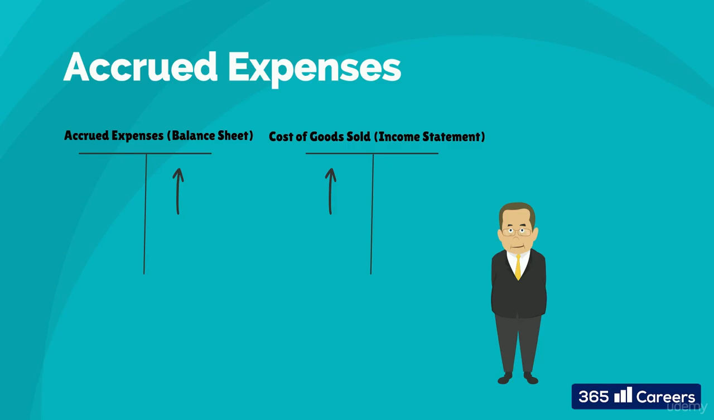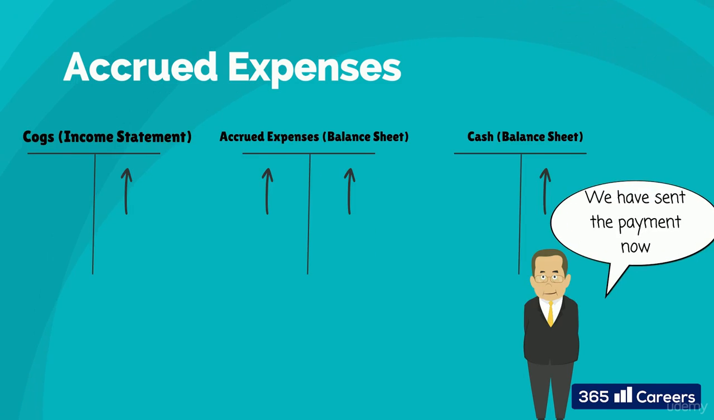days have passed. An expense will be registered in the income statement because the sugar has been used in the company's production process, and a liability will be registered in its balance sheet, given that it still owes money to its suppliers. Later, when the company pays the money to its suppliers, we will have the following accounting entry: credit cash and debit accrued expenses.